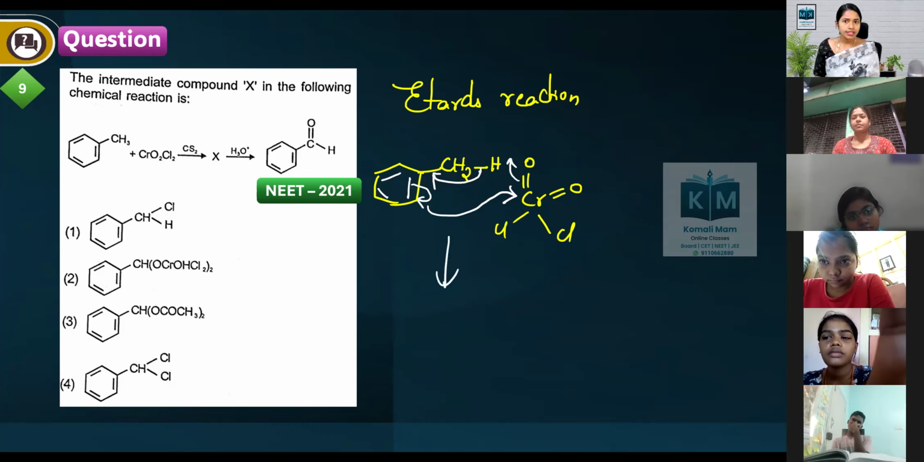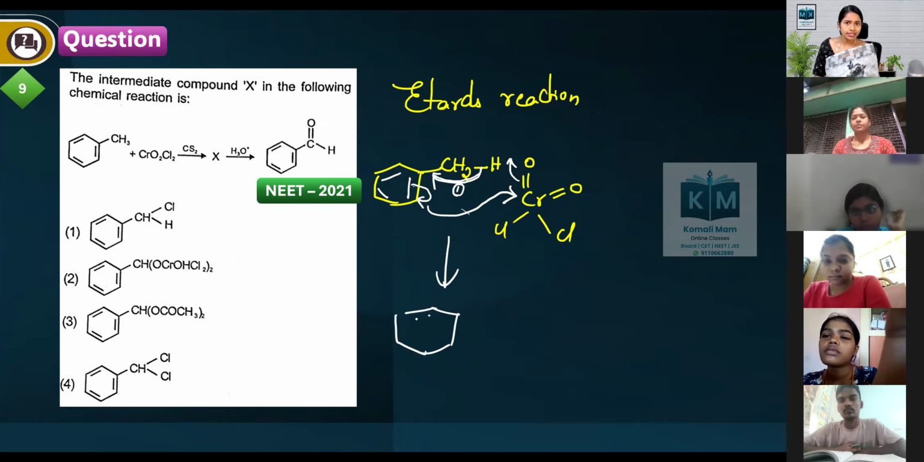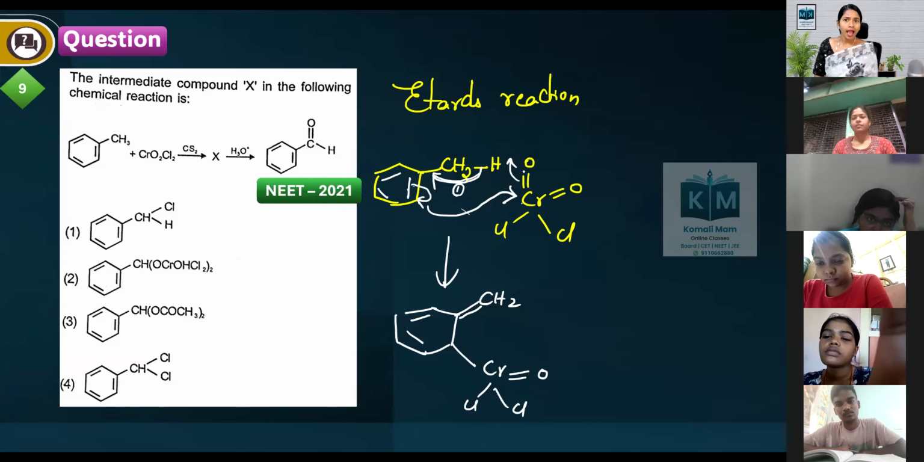See the shift. First the bond is shifting from here to here. Next, this bonding is shifting between chromium and the benzene ring. Next, this bond is shifting between these two. So I am getting a structure like this: CH2 double bond, and then here this gets negative, and that negative charge is donating to chromium. So chromium has double bond O, one Cl, and what is there?